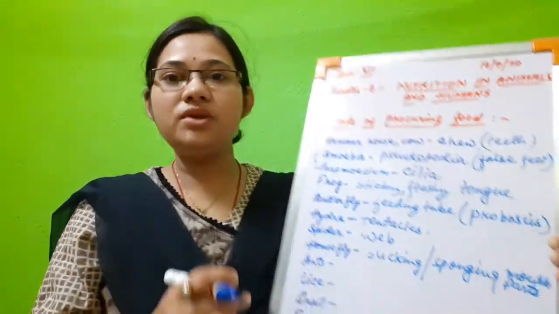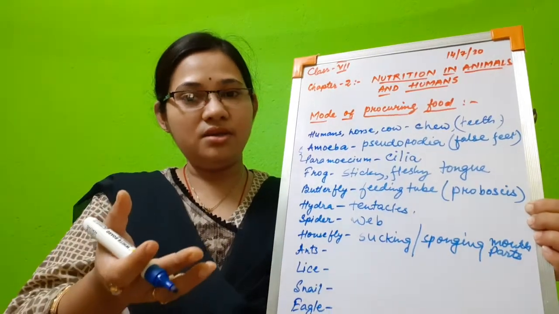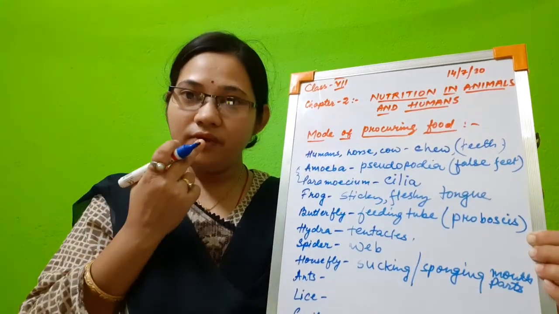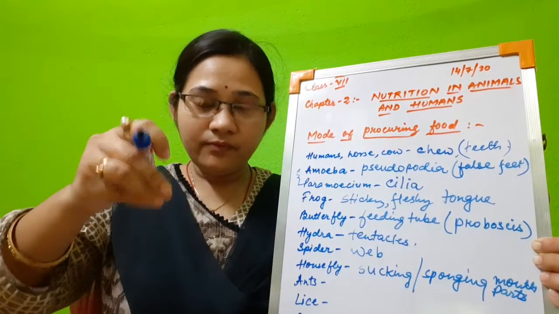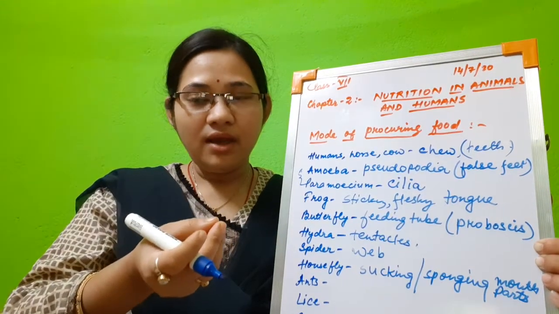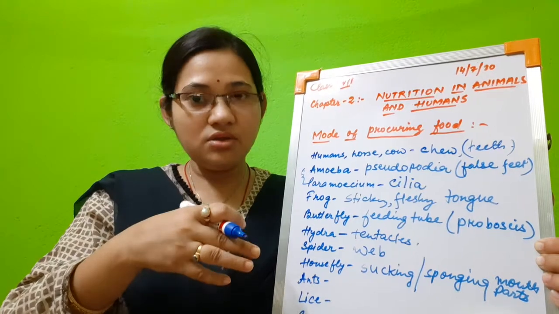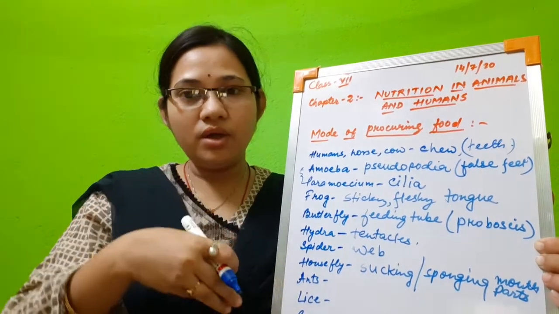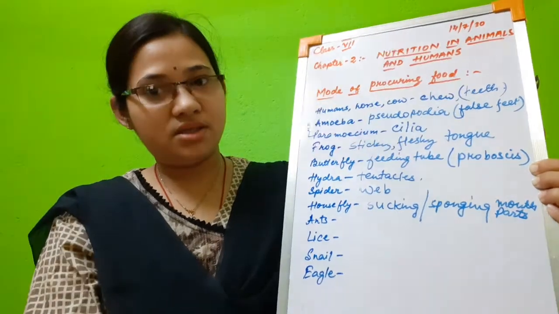By the help of these sponging mouth parts, suppose some food particle is present in front of the housefly, so they will take out some digestive enzyme from their mouth and put it on that food, and slowly the food will become soluble and soft, and then they will soak it up. That is also called sopping, S-O-P. So they soak it up by the help of their sponging or sucking mouth parts.